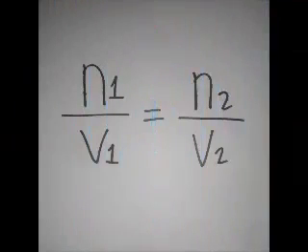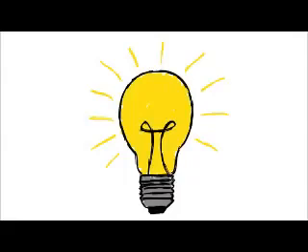When solving mathematical problems with Avogadro's law, the formula used is N1 over V1 is equal to N2 over V2, where N1 is the initial amount of gas and V1 is its initial volume, while N2 and V2 are the final amount and volume of the gas respectively. This equation is used to determine the changes in the given variable properties of the gas. Let us try some given problems.